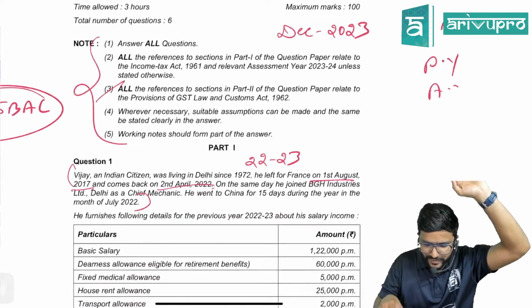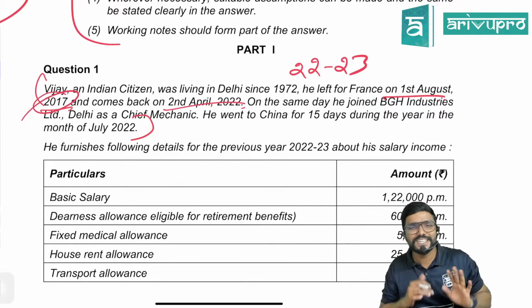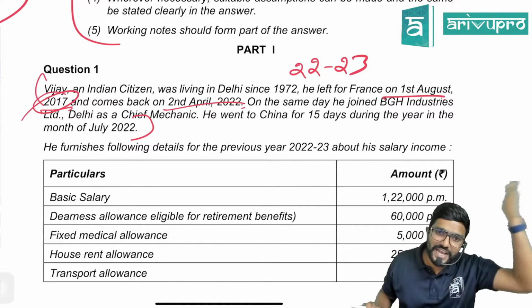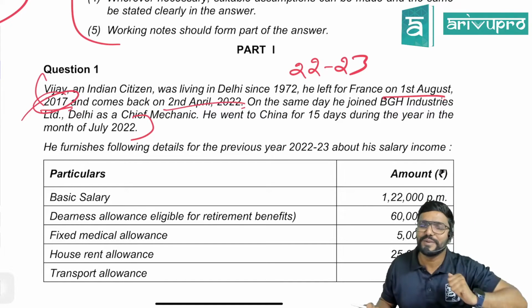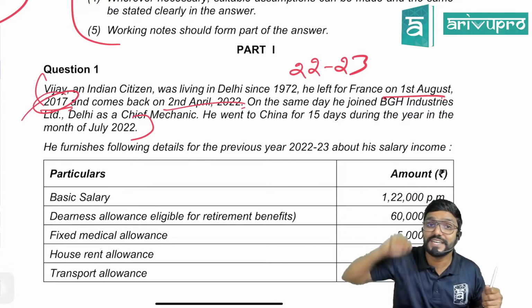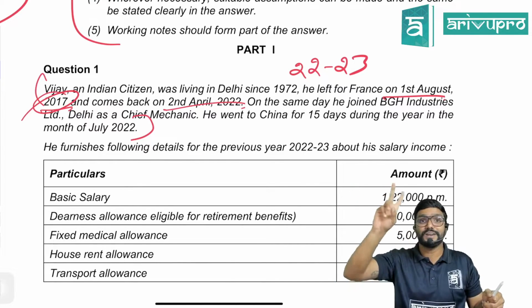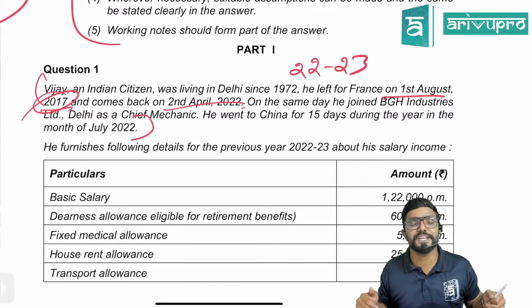Why, sir? Simple. When did he leave India? In 2017. Before that, it is understood that he was completely in India. So, if you take last 10 years, leave in between 17 to 22, you live. Before that, he was completely in India. Yes, sir. So, obviously, in those years, you would have satisfied the condition given under section 6.1, that is 182 days or more. So, at least 2 years he is resident. More than 2 years, he would have been resident in India.